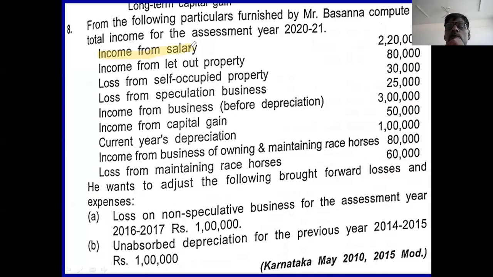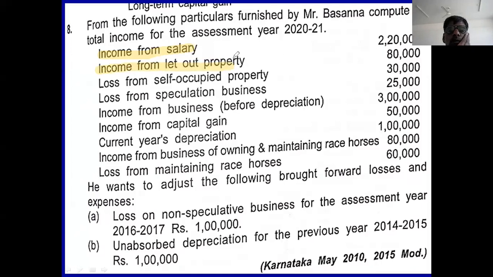the income from salary. 2,20,000 is there. In this 2,20,000, you may adjust house property loss, not other incomes. Then second is income from let out property 80,000.